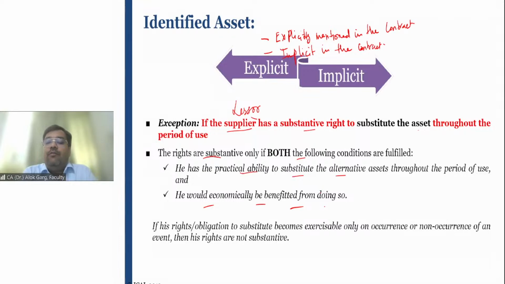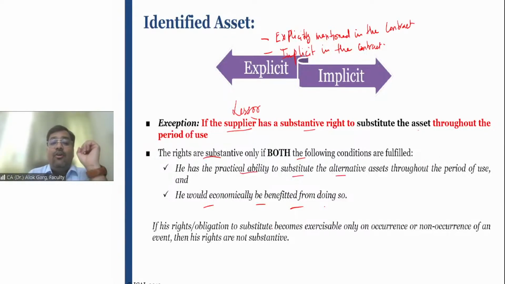Yes, of course, he would be economically benefited, and that is why he will send the newer cars to the other company, right? So that he will charge an extra amount. So when will the rights be considered substantive? Number one, the lessor has a practical ability to replace the asset, substitute the alternative asset. Second, the lessor would be economically benefited also.